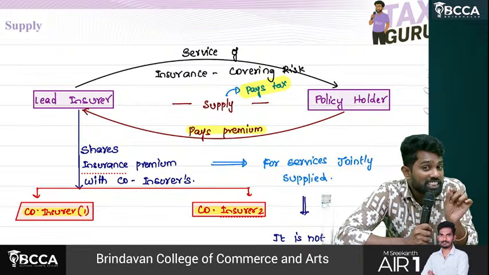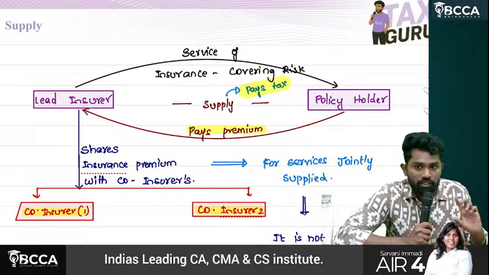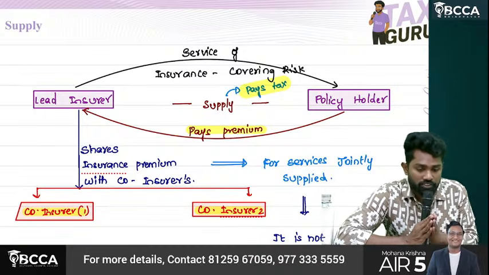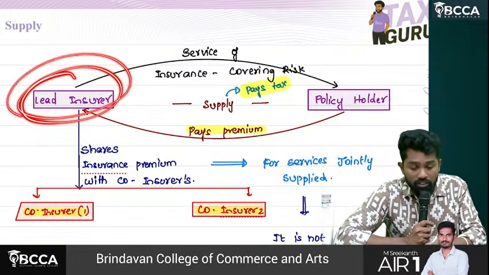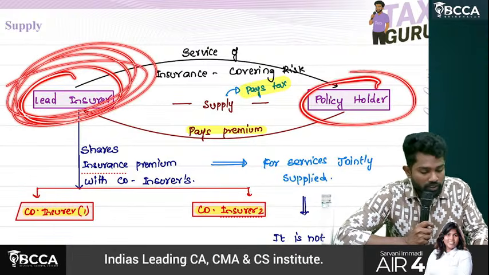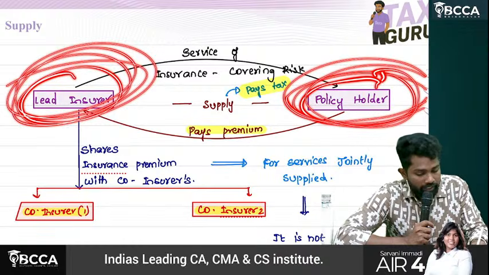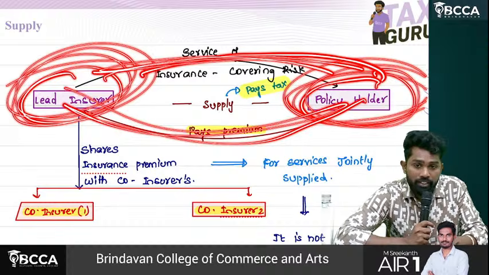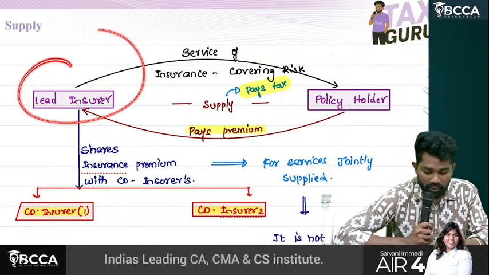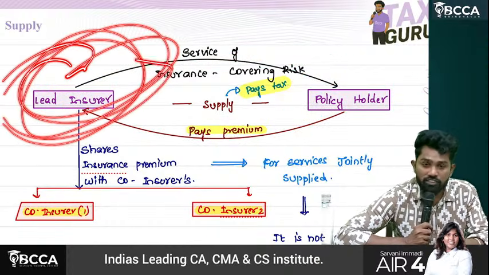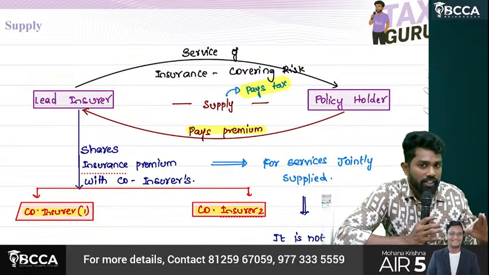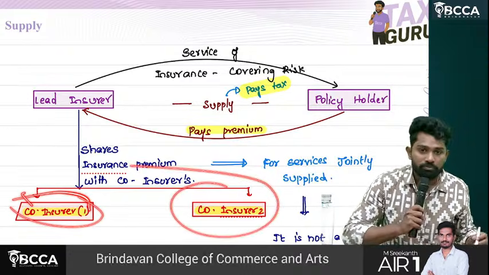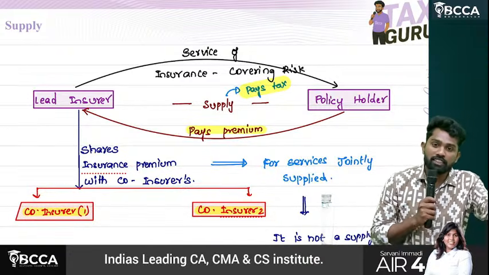But HDFC is acting in the lead role here. What happened here? HDFC is called the lead insurer. The policy holder is Reliance. There is an insurance contract between them and Reliance is paying the insurance premium. But HDFC thought it is too risky if it alone takes the total risk. So it has taken 2 partners, ICICI and Axis.